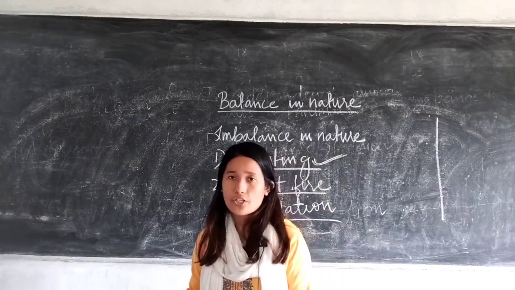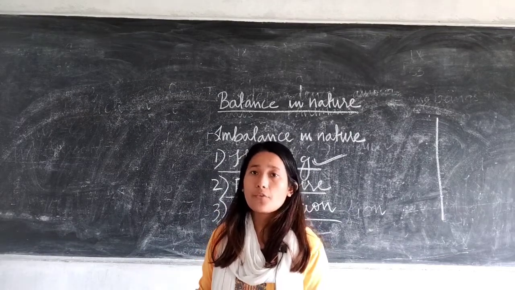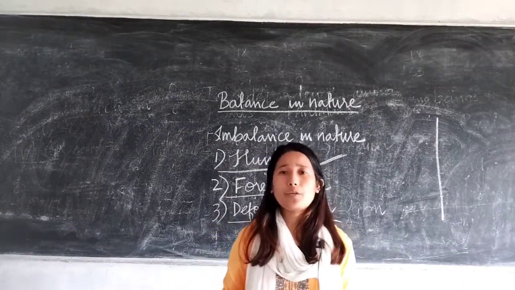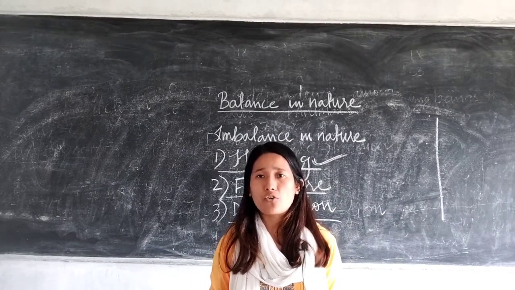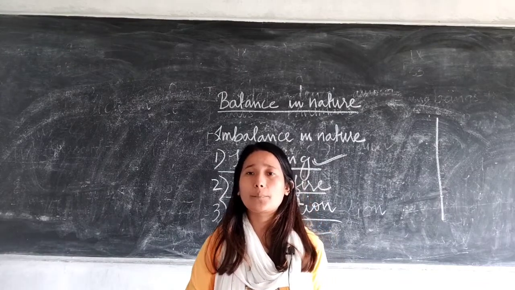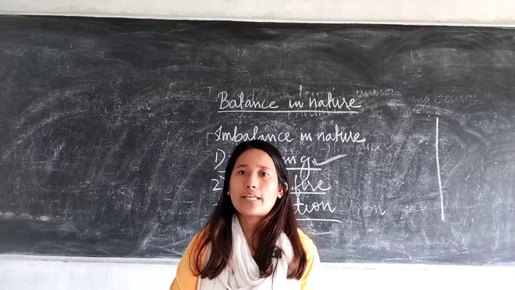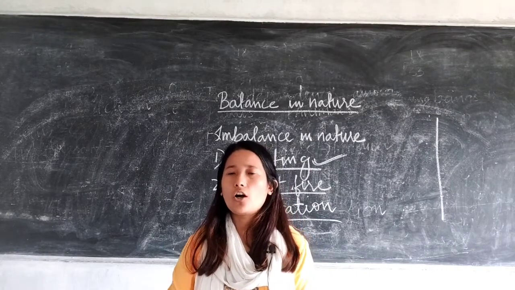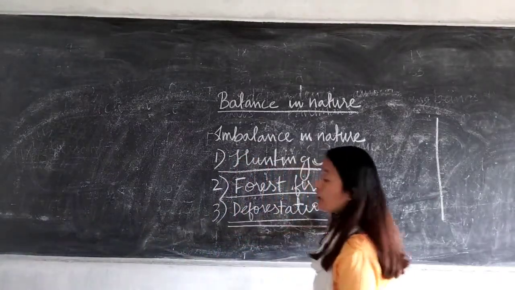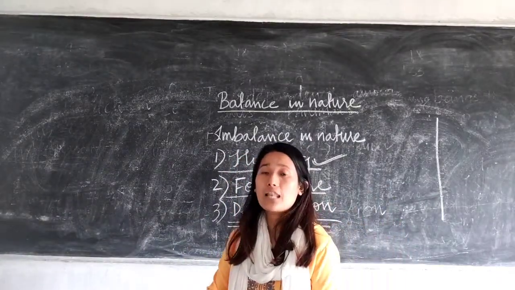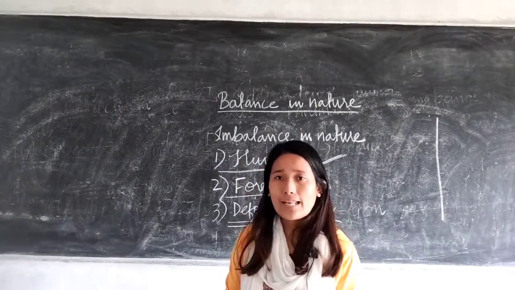We all know what is deforestation, right? Cutting down of the trees at a mass level. Maybe for settlements, in order to build houses or factories or set up industries. Or it may be for making furniture and all those purposes, for human purpose. Okay, so that's deforestation, cutting down of the trees at a mass level. So all these factors lead to imbalance in nature.